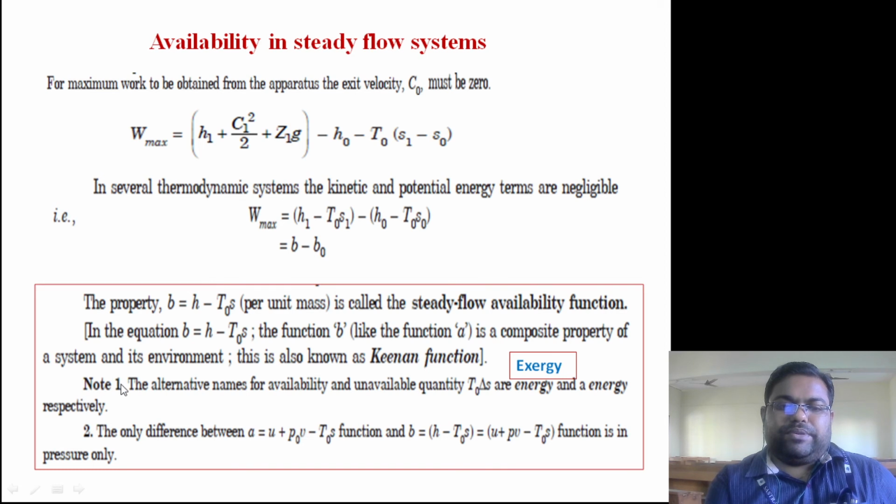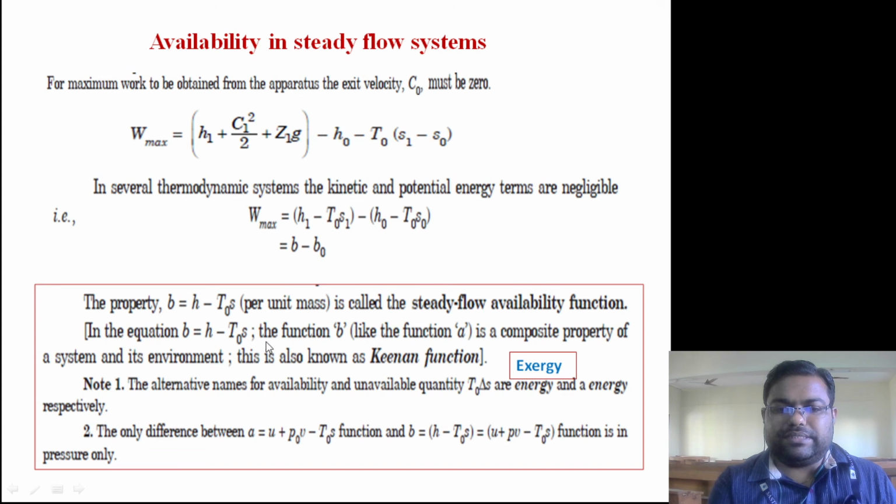Here I am giving you two notes. One is the alternative names of availability and unavailability: availability is also known as exergy and unavailability is known as anergy. The other is a comparison of the steady flow availability function with the non-flow availability function.